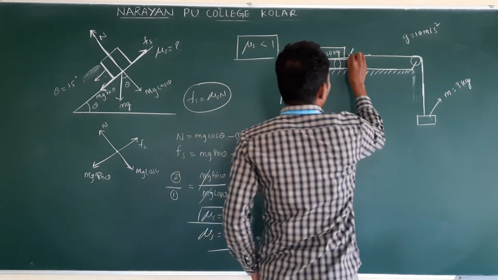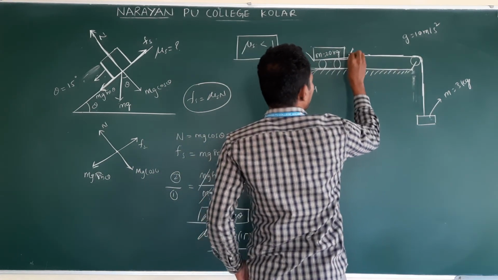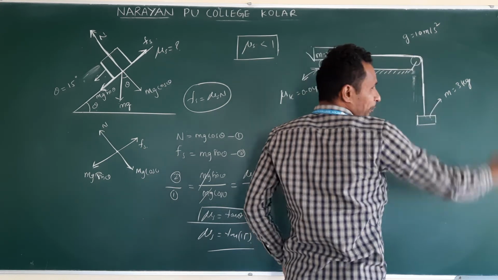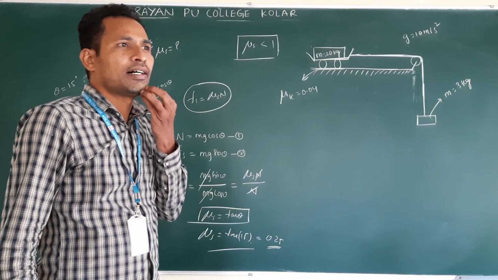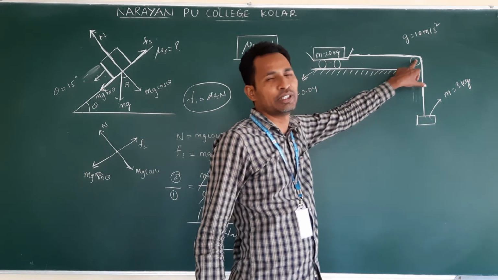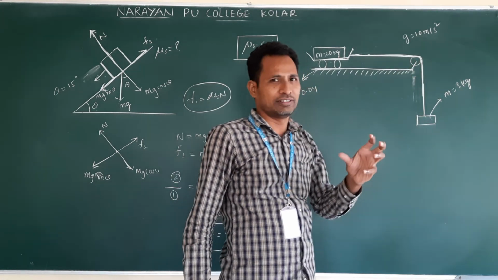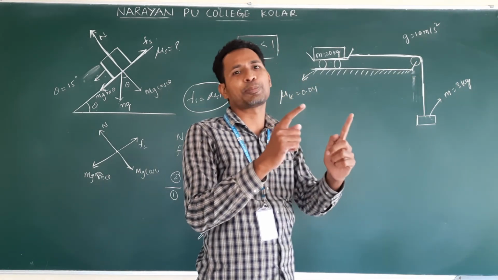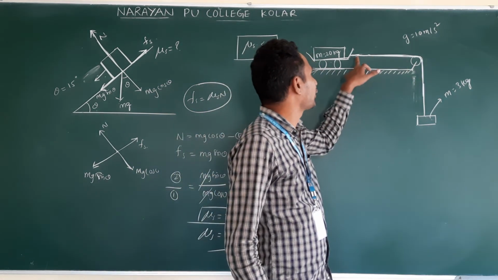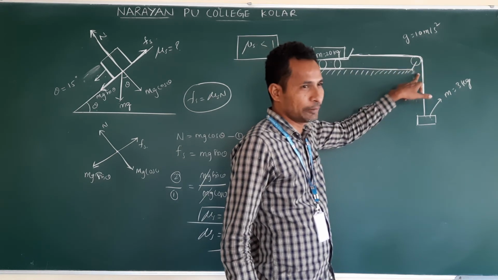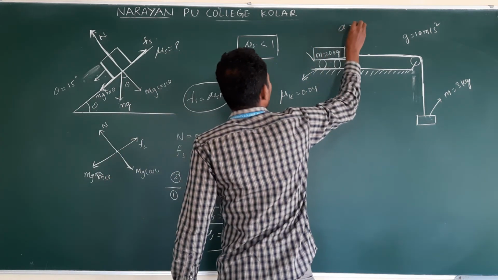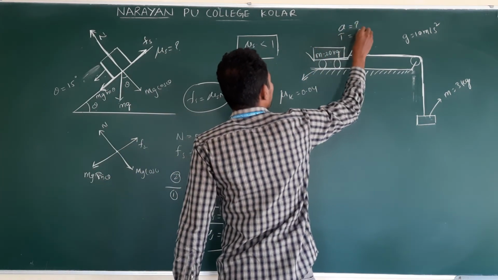So this is the string placed, one end connected to the trolley and another end connected to mass, placed over a pulley. Pulley is used to change the direction of the tension. That's all. Always we will take a frictionless pulley here. Pulley is nothing but a wheel hinged to supports, with an axle. Now they are asking the acceleration of the system, first question, and next the tension in the string, second question.